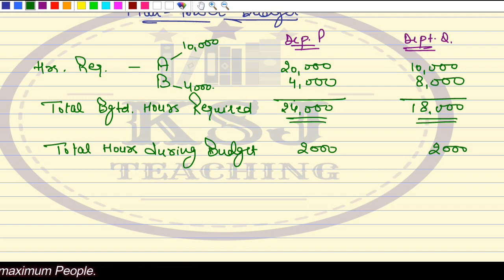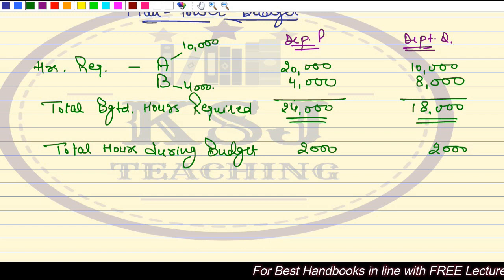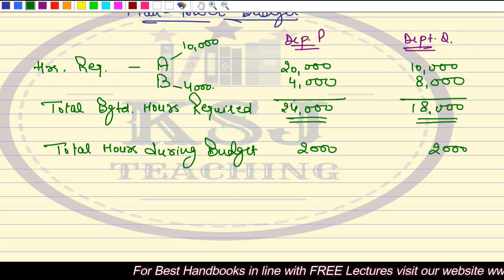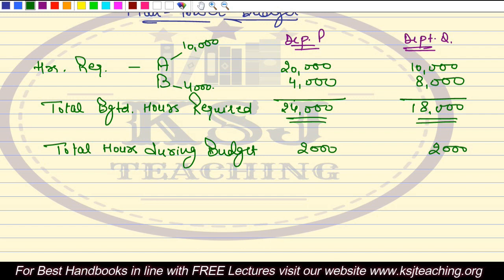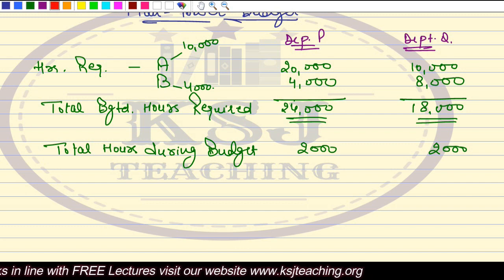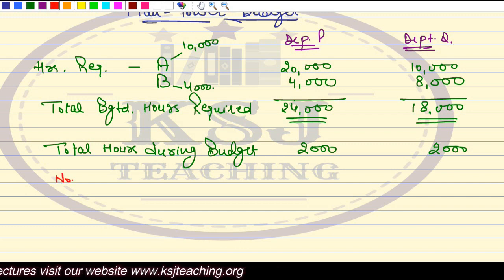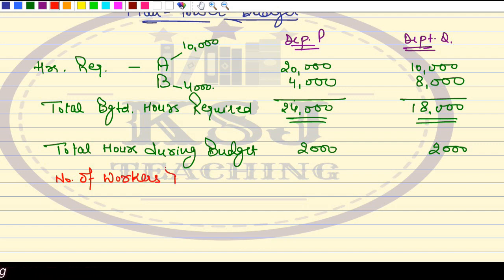But how many hours are required? We require 24,000 hours. One worker can work for only 2,000 hours in the whole period. That means we will have to employ multiple workers. So here we will get the number of workers required.